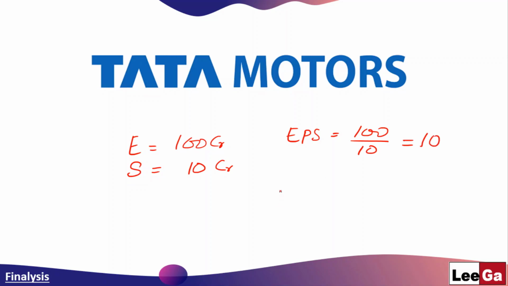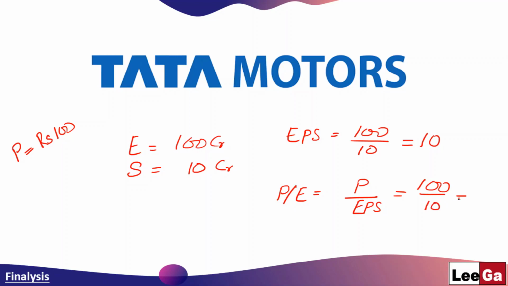And as we have seen, the PE ratio is nothing but the ratio of price to earning per share. Suppose Tata Motors is trading in the market at a price of rupees 100. Therefore, if we replace the values, price 100 divided by 10, so the PE comes out to be 10.